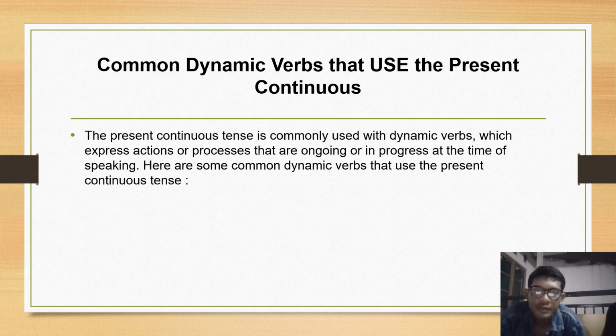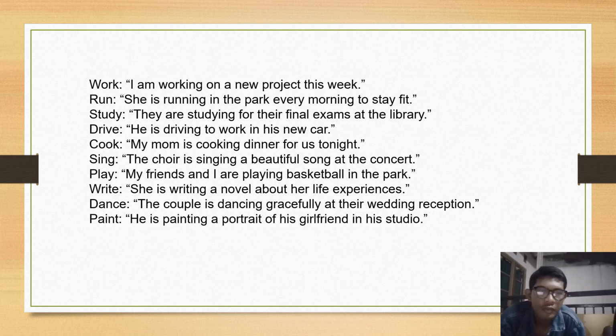Common dynamic verbs that use the present continuous. The present continuous tense is commonly used with dynamic verbs, which express processes that are ongoing or in progress at the time of speaking. Here are some common dynamic verbs for the present continuous tense. Work. I am working on a new project this week. Run. She is running in the park every morning to stay fit. Study. They are studying for the final exam at the library.